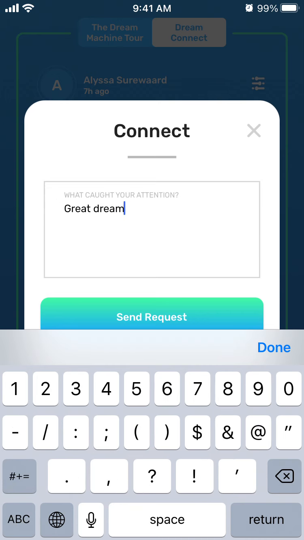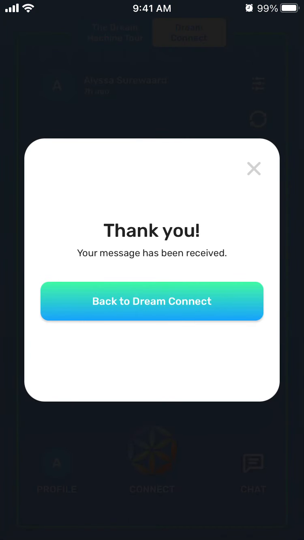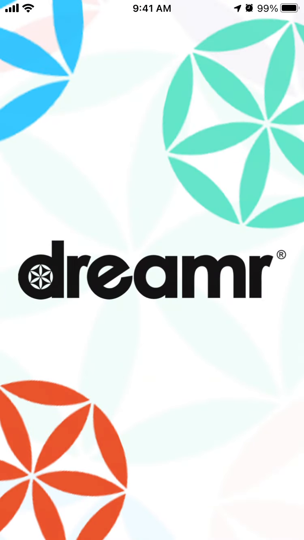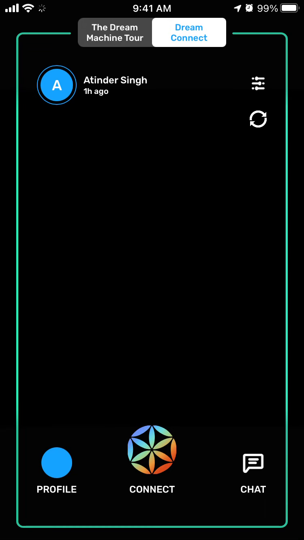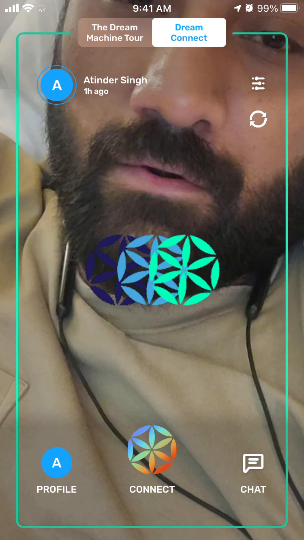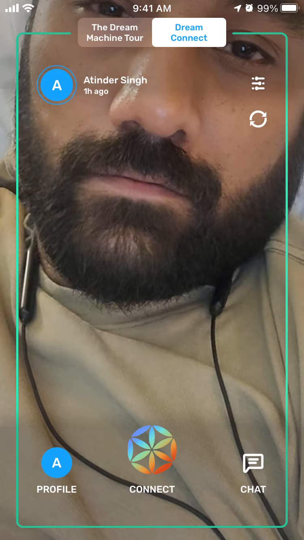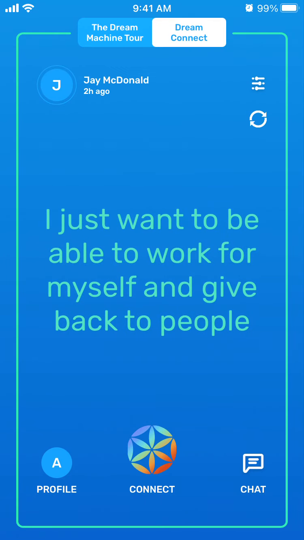and then you can just write what you think about it, or just offer some help or support or anything you like. So this is the app where you just show and explain your dream, and you can either connect to like-minded people, or you can find support, or you can find new friends.